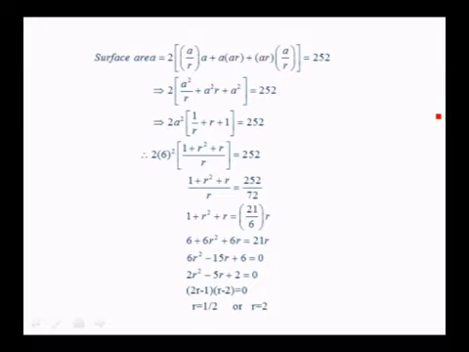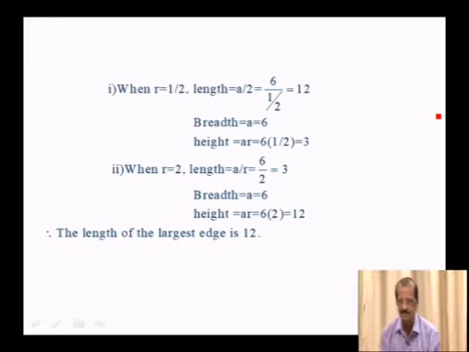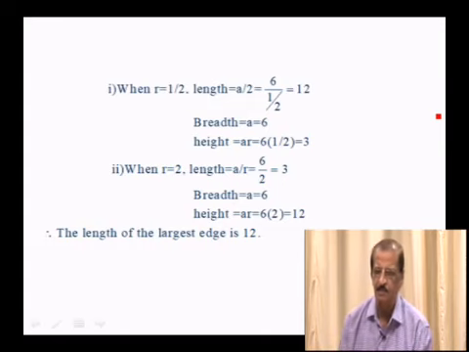So, if you substitute these values in the length, breadth and height, if you take r equals half, you get a as 12 and length as 12, breadth as 6 and height as 3. On the other hand, if you take r equal to 2, you get length as 3, breadth as 6 and height as 12. In any case, the length of the largest edge is 12. So, the answer is 12.